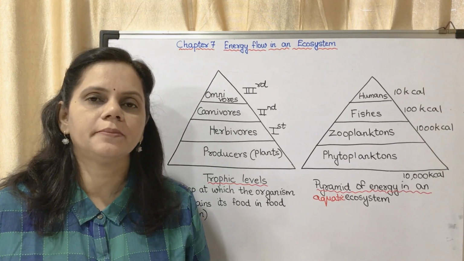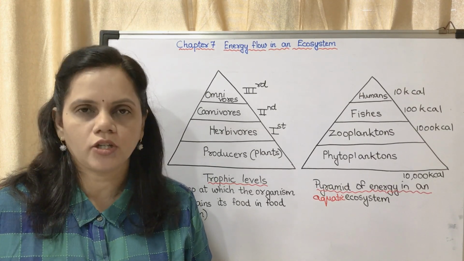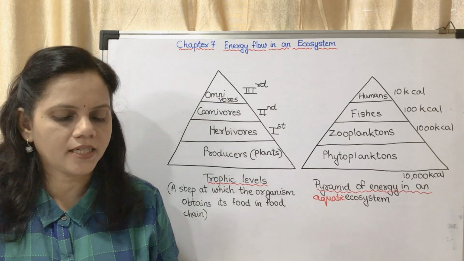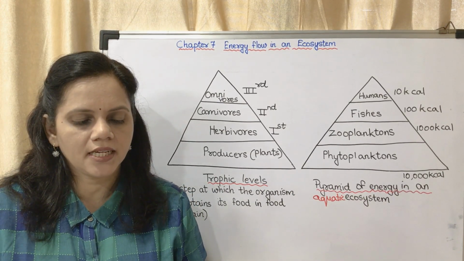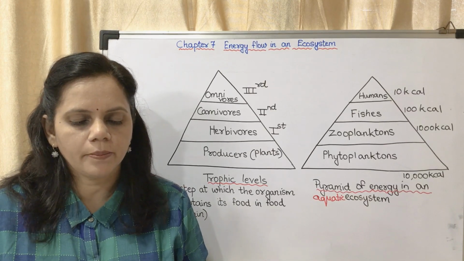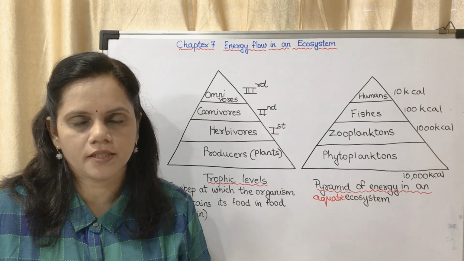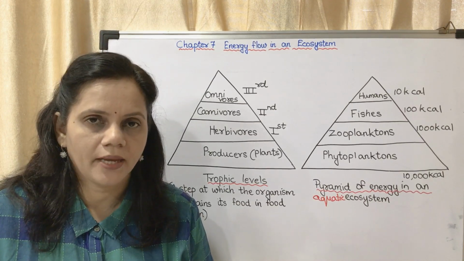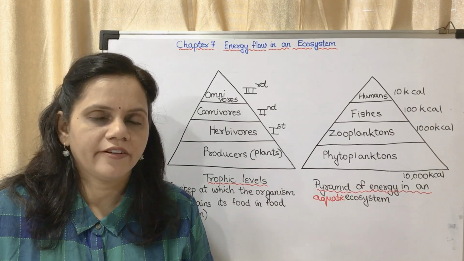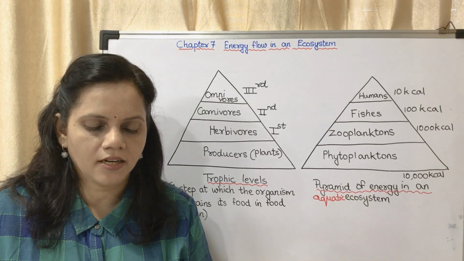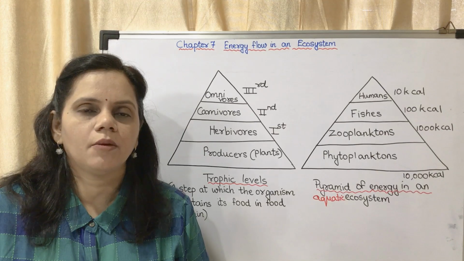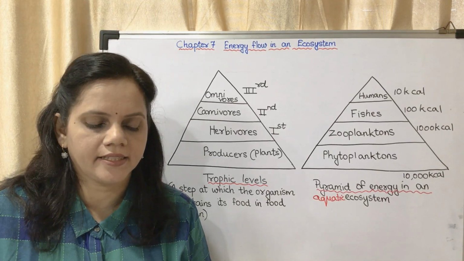Now, on page number 83, think about it. The short answers you may write there itself. What happens to the energy during its transfer from producers to apex consumers? That is the first question. The answer is, the amount of energy decreases.